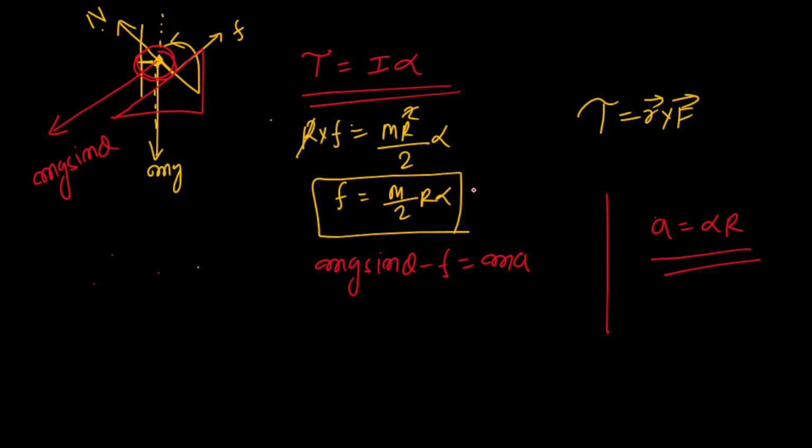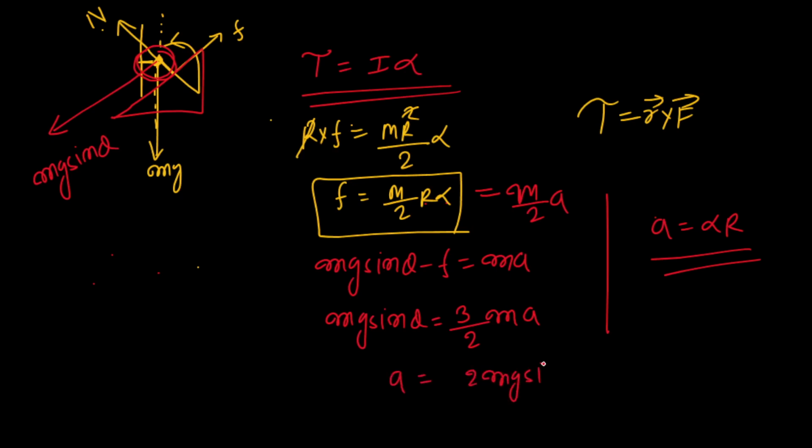So from here, if you put it here, in place of alpha r you can put a, and friction can be written as m by 2 a. So mg sin theta will become equal to how much? This will become 3 by 2 ma. This is what you're going to get. mg sin theta is equal to 3 by 2 ma, and a will be equal to how much?